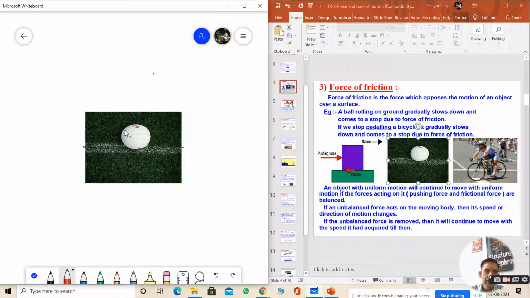This ball is moved, and after some time it will stop because one force is there that is opposing the motion or movement of this ball. That force is acted upon this ball by the surface, by the floor. See here, a garden is there and the grass surface is stopping the motion of this ball, and after some time it will stop. Okay, so what is happening here?